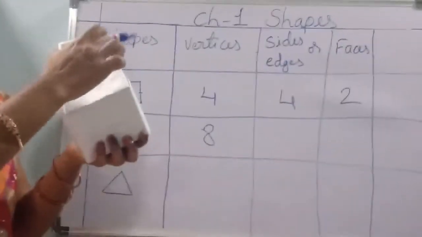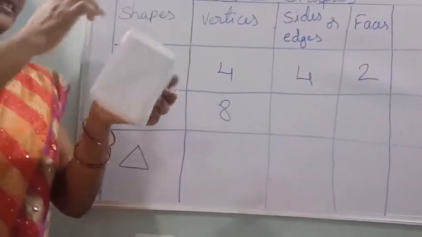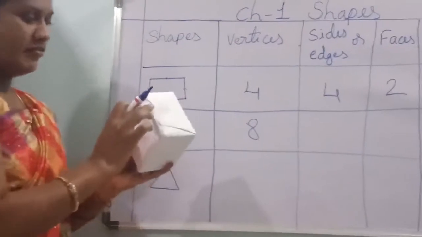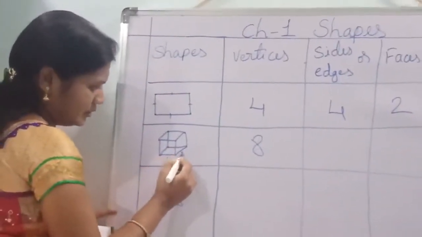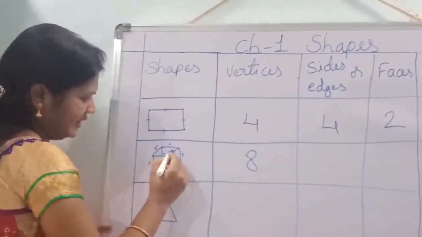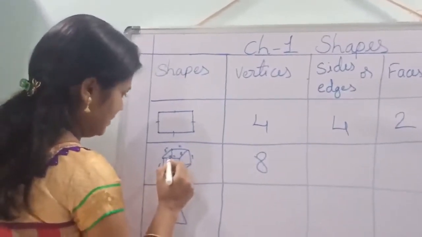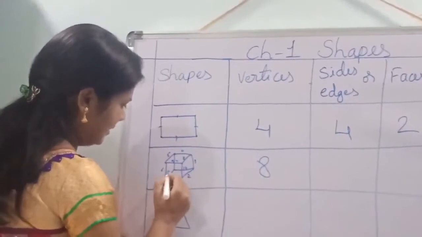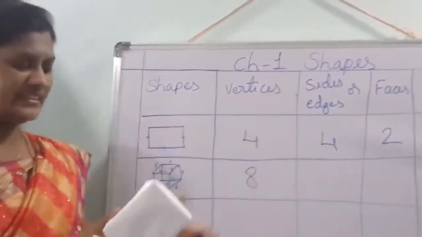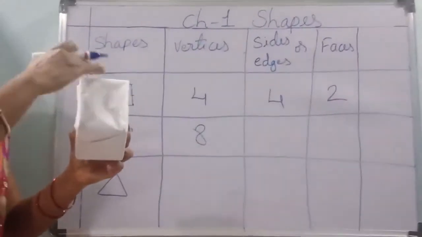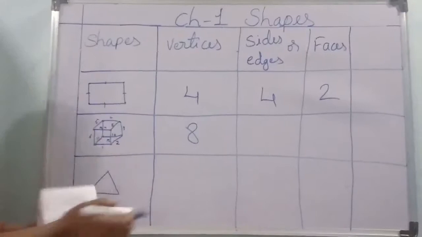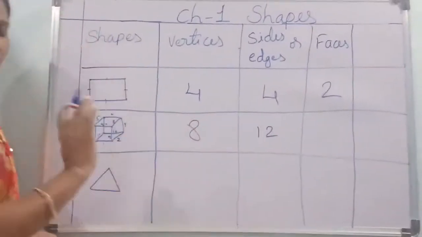How many sides and edges does it have? 1, 2, 3, 4, 5, 6, 7, 8, 9, 10, 11, 12. 12 sides and 12 edges.